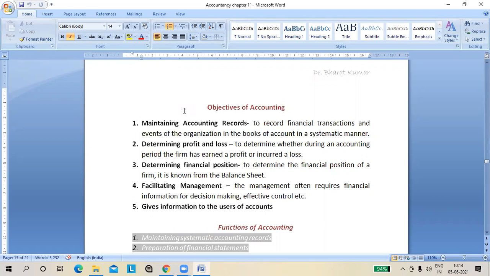Dear students, as you know, we have already discussed accounting. In accounting, we prepare different types of accounts, and the ultimate aim of preparing accounts is, first, to know the profit or loss of the business, and second, to know the financial position of a business concern. So we are here to help the businessman calculate the profit or loss.